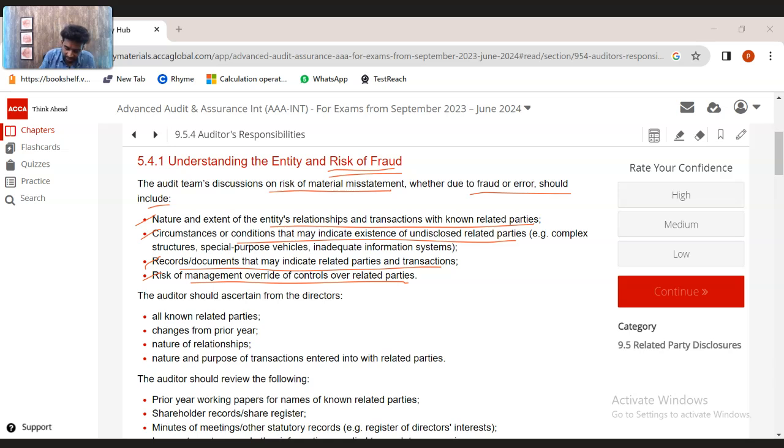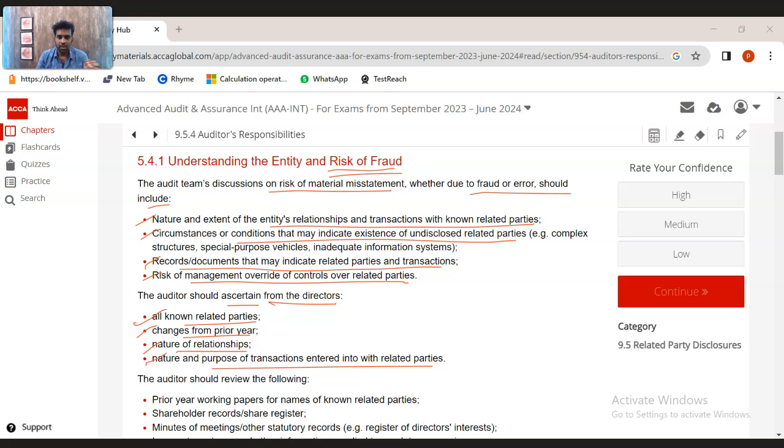The auditor should ascertain from the directors all known related parties which have been identified in the current year, and any changes in the related parties compared to last year. The nature of those relationships and the nature and purpose of the transactions entered into with the related parties should also be considered. So all the known related parties should be identified, and the auditor should understand from the directors a list of who the related parties for the entity are.